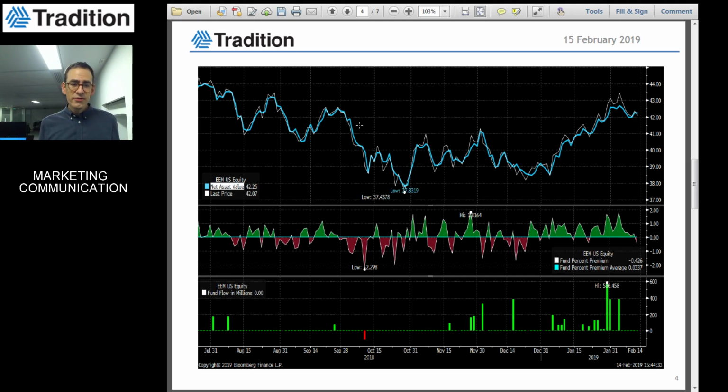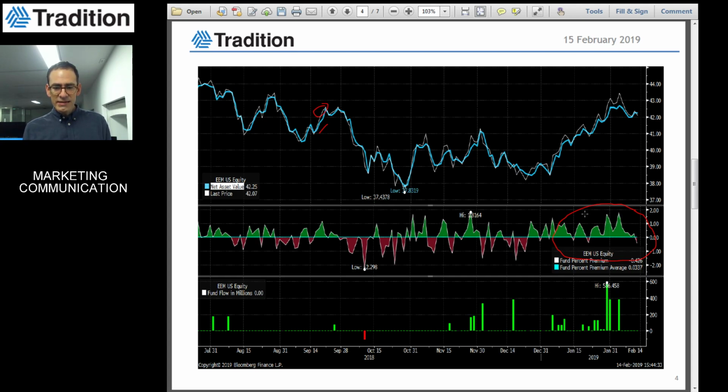And this risk, for me, is reinforced by the study of this tracker against its NAV price, so the net asset value. The white line is the closing price of the EEM US tracker, and the blue line is the NAV price. We can see that from time to time, especially on emerging markets, there could be a discount or a premium against NAV. So you can see here the discount or premium. The discount can reach minus 2%, and the premium plus 2%.